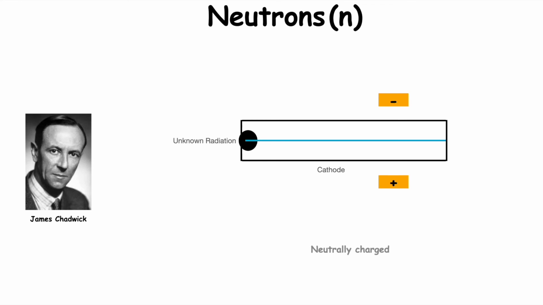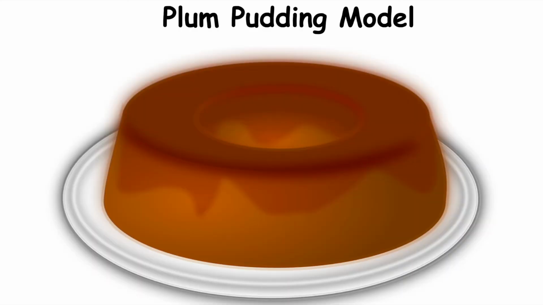After finding the subatomic particles, the question came upon the minds of the scientists: what is the structure of the atom? For this question, J.J. Thomson proposed his plum pudding model. He stated that the pudding is positively charged matter and electrons are like the plums in the pudding, scattered over.